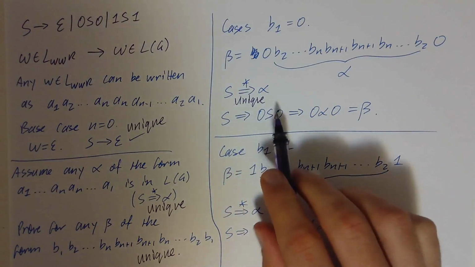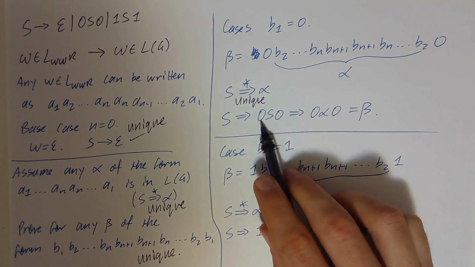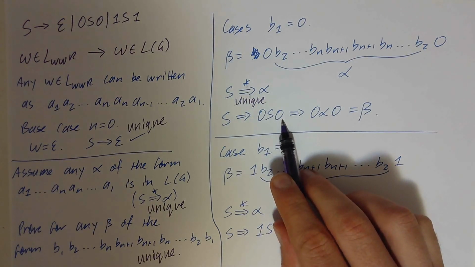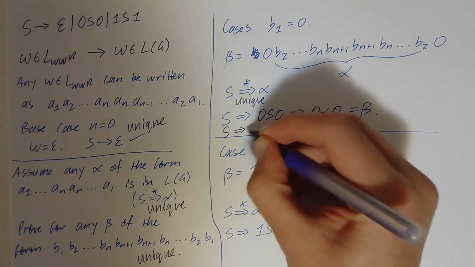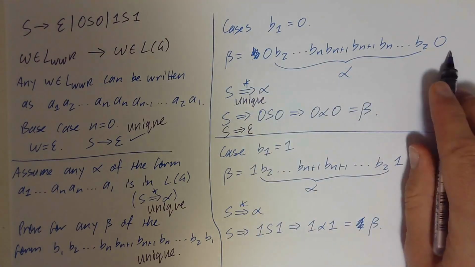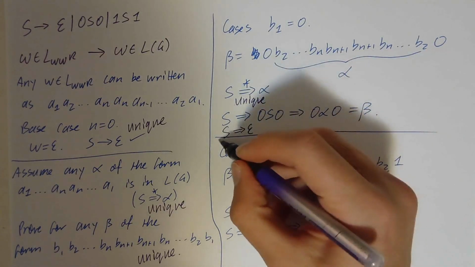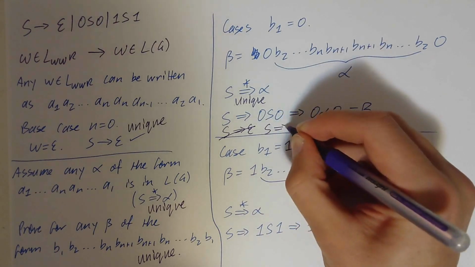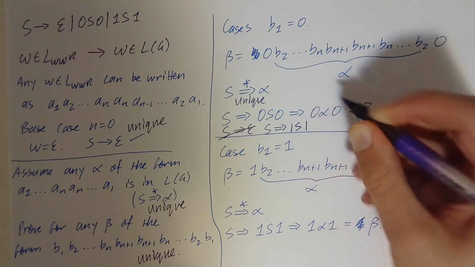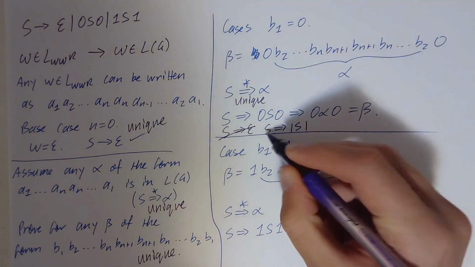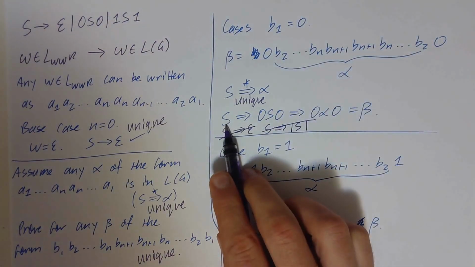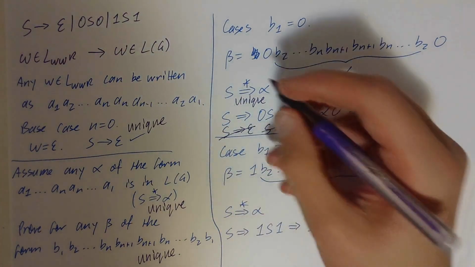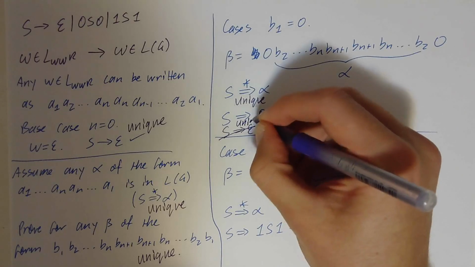And then how can I use this to get a derivation for beta? Well, clearly, I have to choose S goes to 0 S 0 for the first production. If I chose S goes to epsilon, then I'm not going to get this string, because epsilon doesn't start with 0, so that's no good. And if I chose S goes to 1 S 1, the strings start with different characters, so that won't work. So this is the only production rule that I can choose. That means this is unique.